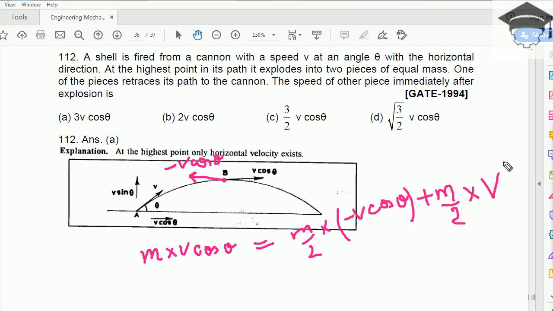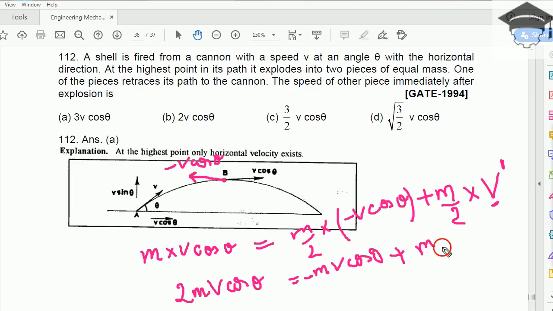You equate these two equations, so you can write m V cos theta is equal to m by 2 into minus v cos theta plus m by 2 v dash.